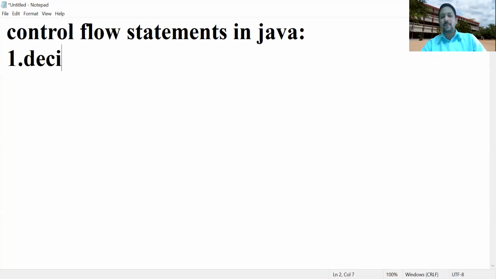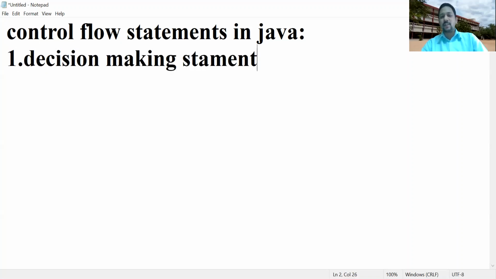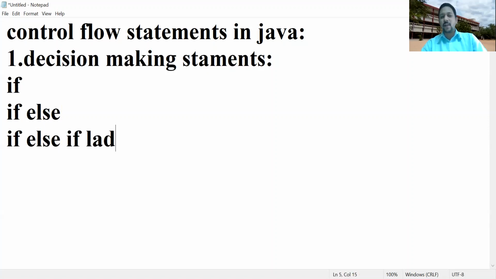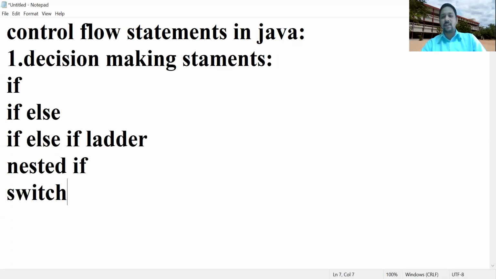One is decision making statements. Examples of decision making statements are: if, if else, if ladder, nested if, and switch. These are the decision making statements. If else, if ladder, and nested if are bidirectional branching. Switch is a multiple branching statement.